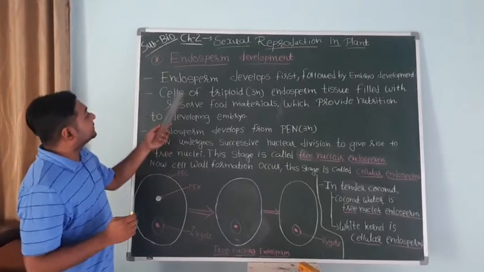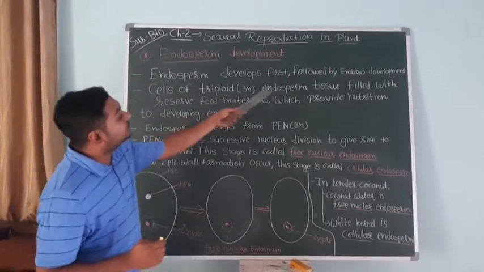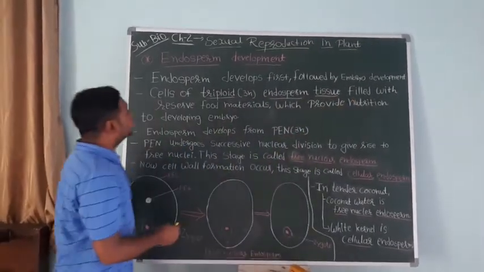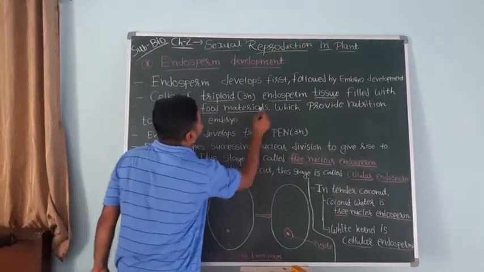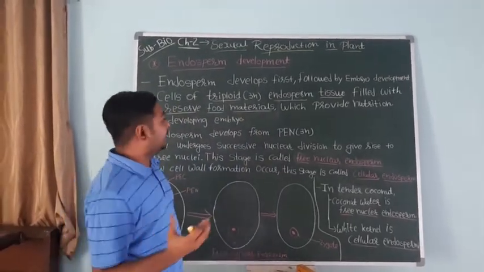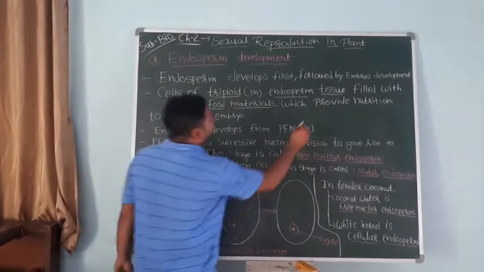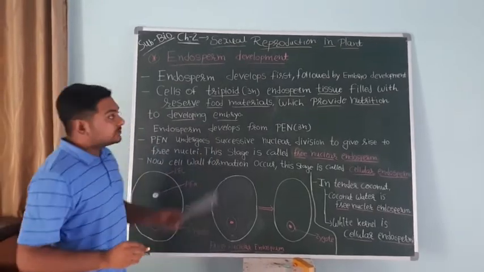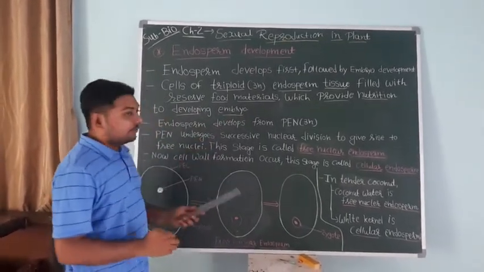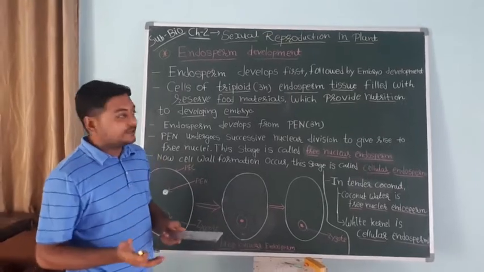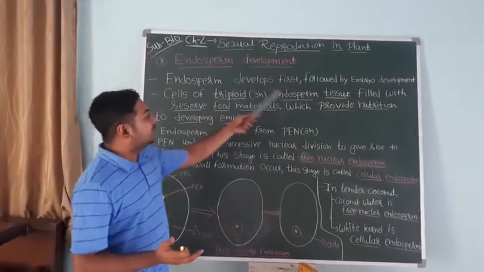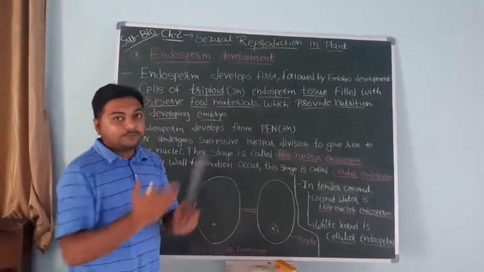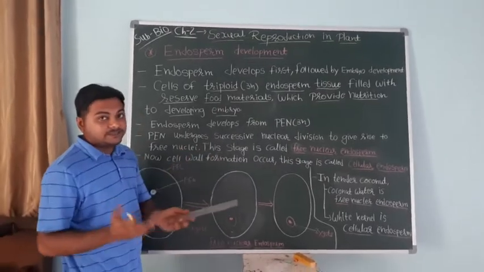You have to write that the cells of the triploid endosperm tissue are filled with reserve food material, and this food material provides nutrition to the developing embryo. When the zygote develops into the embryo, it requires nutrition provided by the endosperm tissue. So endosperm development precedes embryo development.